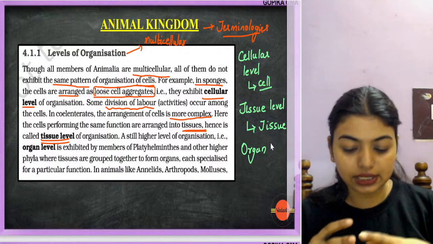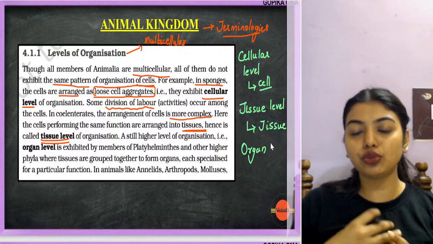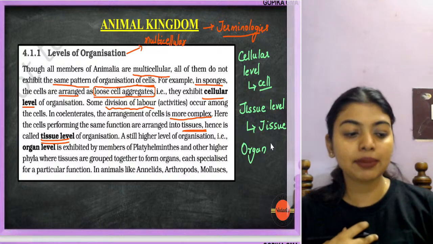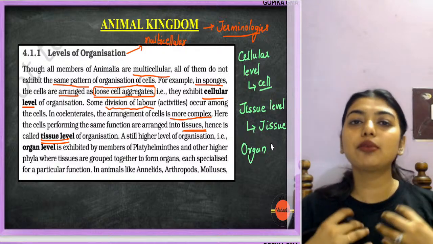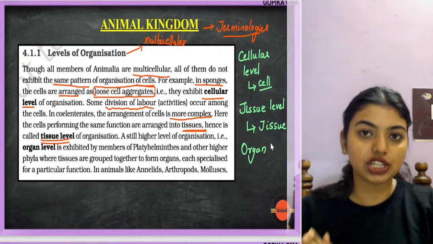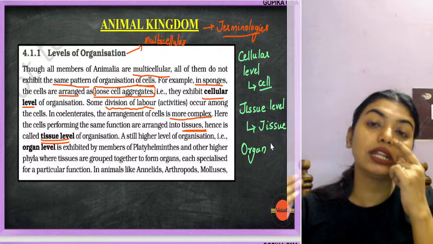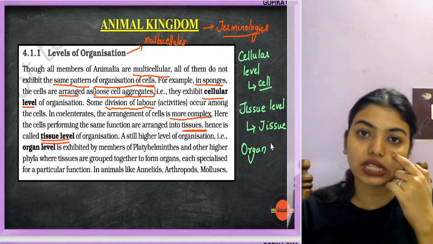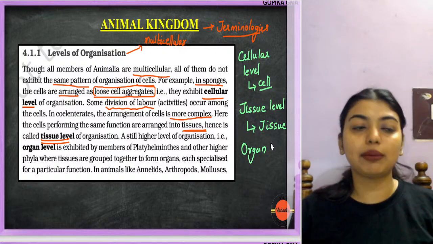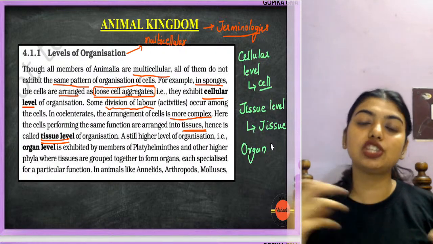That is, a certain set of cells are like, wait a minute, I am going to do this job, you are going to do this job. For example, a girl is going to make sure that the attendance is marked in the class. I am going to deliver the teaching in the class. Another student is making sure that, okay ma'am has done this, I'll make sure that ma'am sends the notes in the class. So this is division of labor. Each of us has taken one job and each of us is working together.